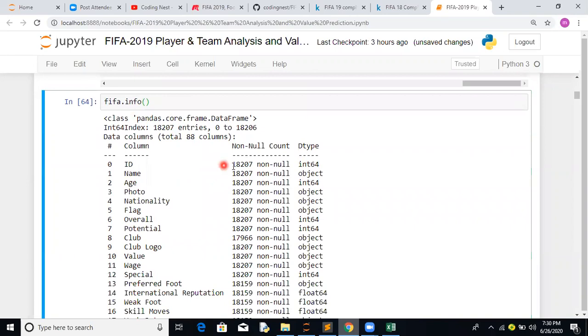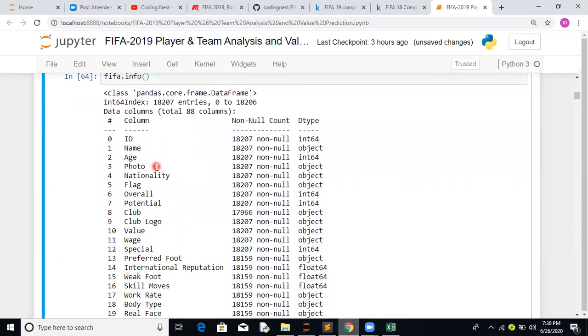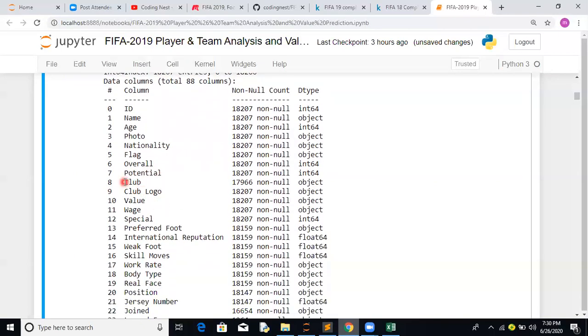If you see, ID has 18,207 rows, then name, age, photo, nationality, flag, overall, potential. If you notice club, only 17,916 observations are available, and the feature is an object. So we have to come up with an imputation technique to fill club. If we cannot relate it, let's mark it as unknown club, since maybe some players are not contracted under a particular club.